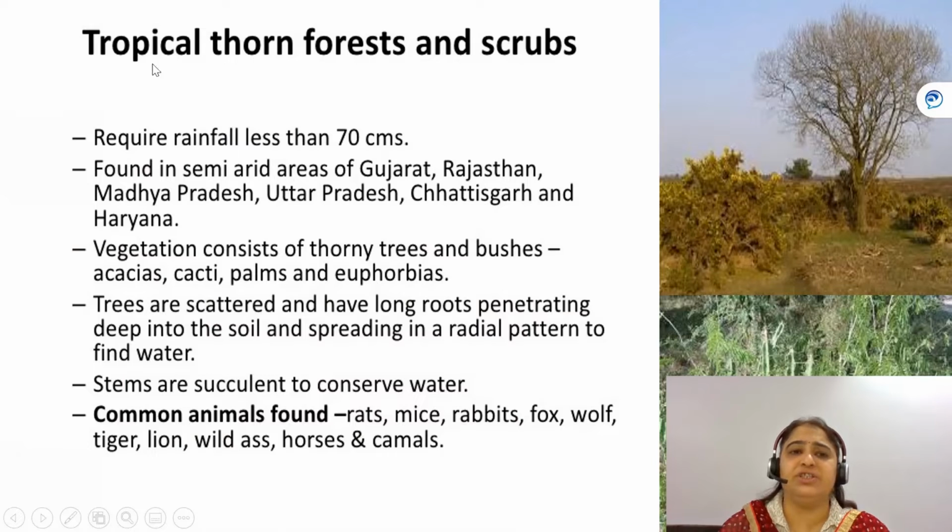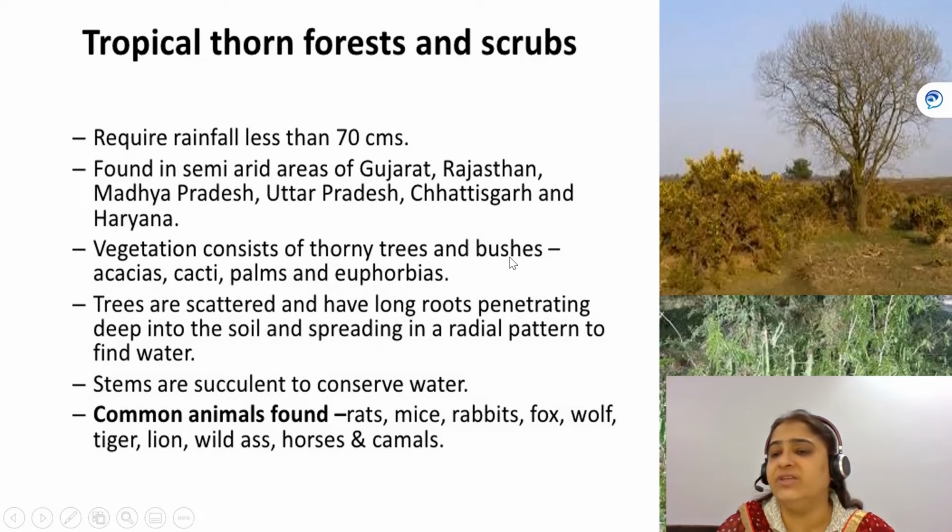The next vegetation is tropical thorn forest and scrubs. Children, as the name suggests, thorn forest means it requires less rainfall. So these are the forests which are there in the areas of less rainfall. We can say the areas of rainfall less than 70 centimeters. They are found in the dry areas of Gujarat, Rajasthan, MP, where rainfall is less.